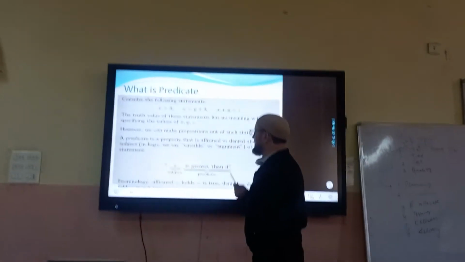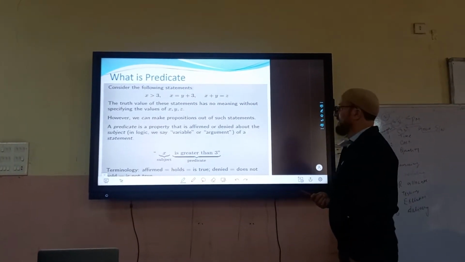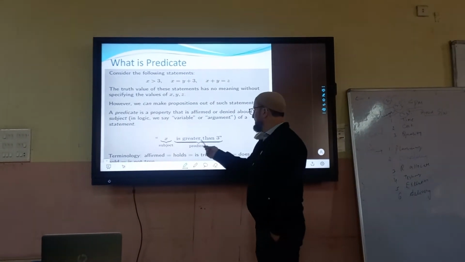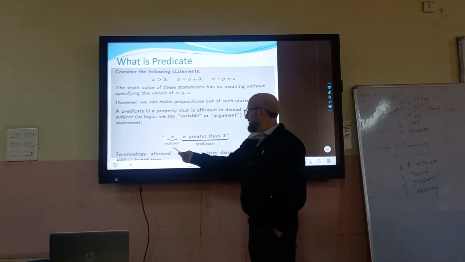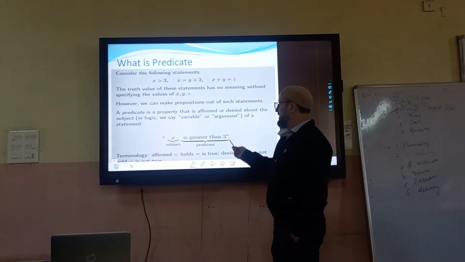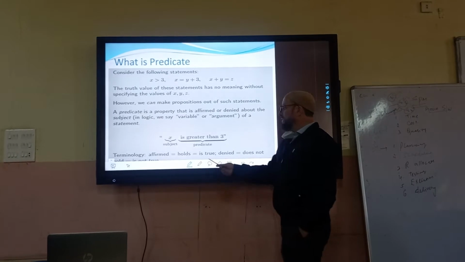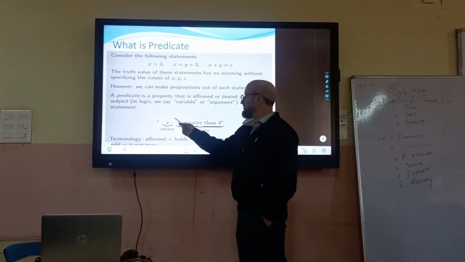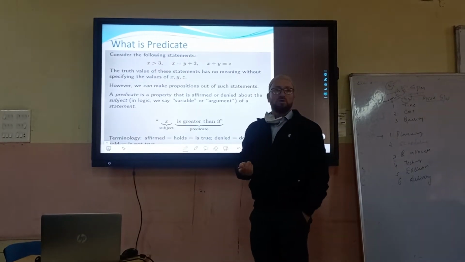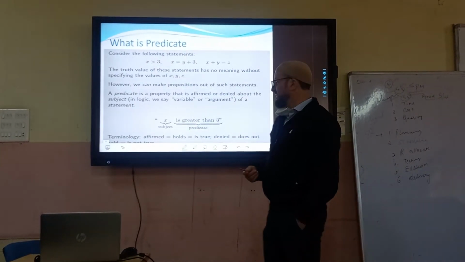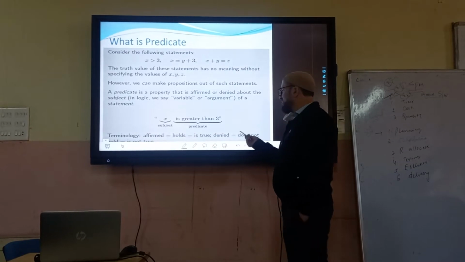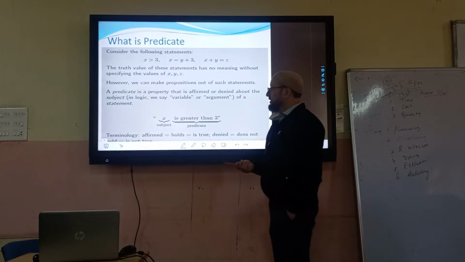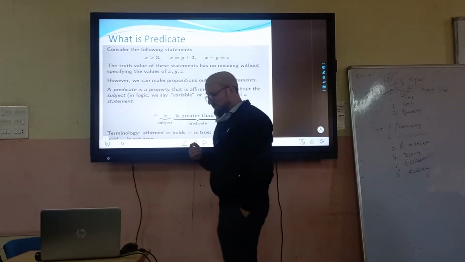And where do you get the value of x from? The universe of discourse. So if I say x is greater than 3, what is x? What is greater than 3? The predicate. Now we could say it's affirmed, that means it holds true. If we substitute the value of x and it is true, we say it holds and this predicate affirms. And if it is denied or does not hold, it is not true. Do you understand? This is again the same.